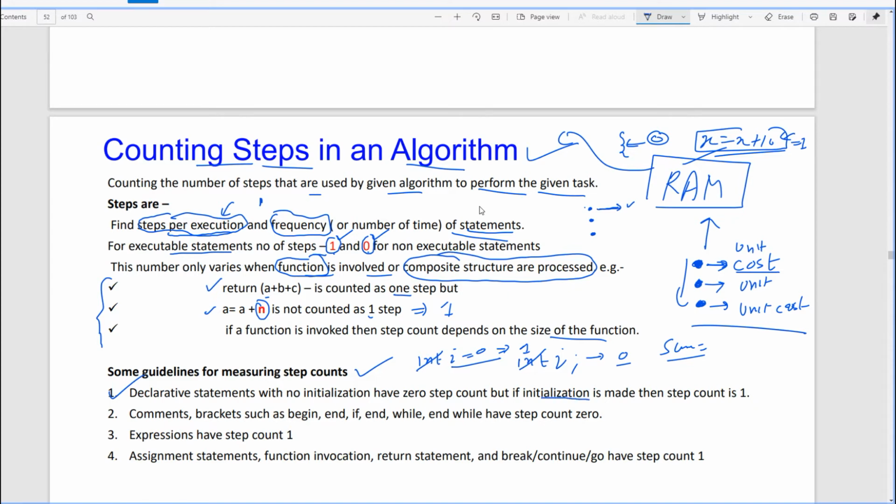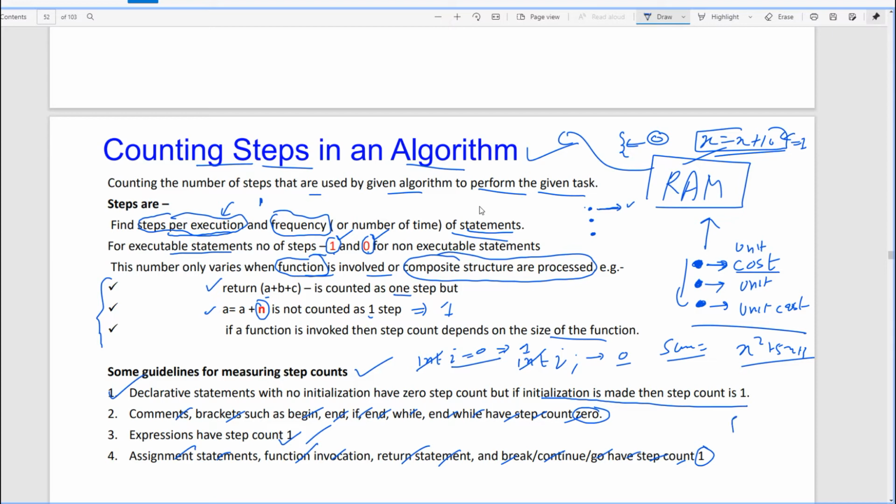Comments, and brackets such as begin, end, if, and while have a step count of 0. Expressions have a step count of 1. So if we have an expression like x square plus 5x plus 3, you just write the step count as 1. Assignment statements, function invocation, return statement, and break, continue, goto have a step count of 1.